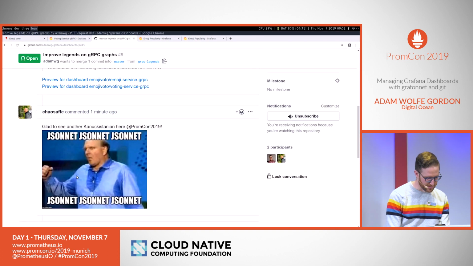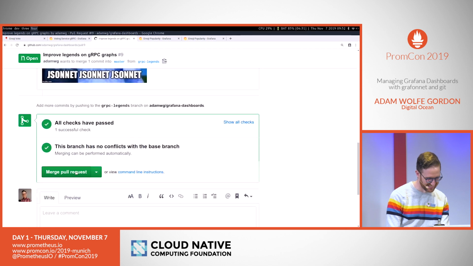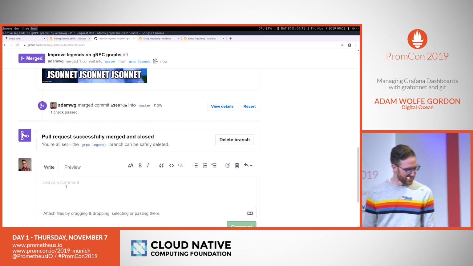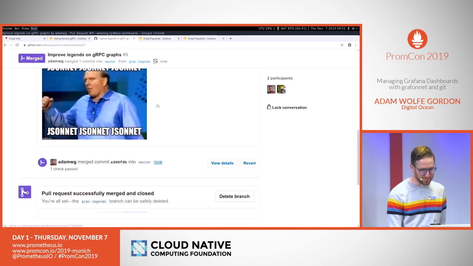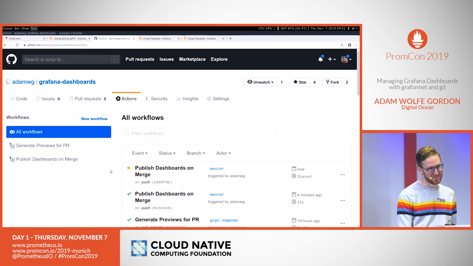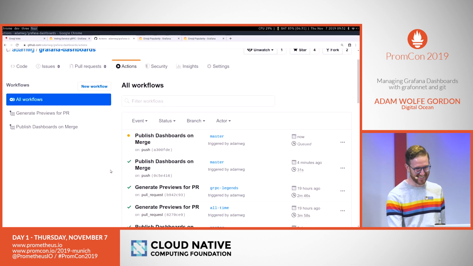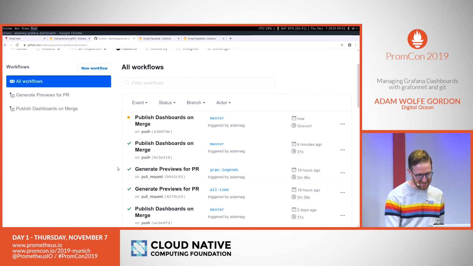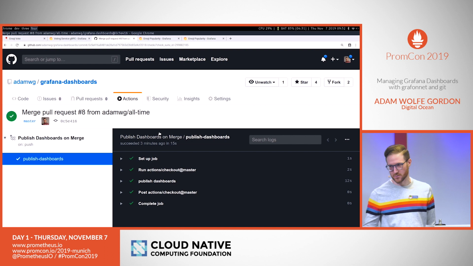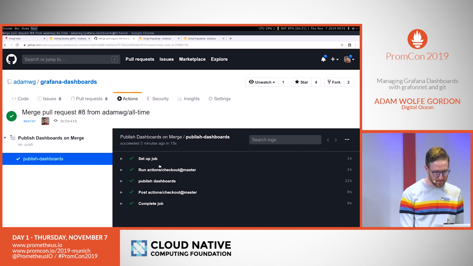We should see the legends show up on the right there, exactly as we expected. So now if I merge this, we will confirm merge. All right, there we go. I will delete the branch, don't worry. If I click over to my GitHub actions, I have this publish dashboards on merge action, which we can see is run for the previous merge that we did.